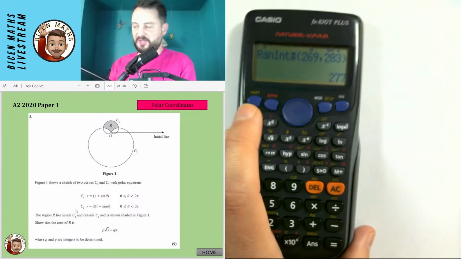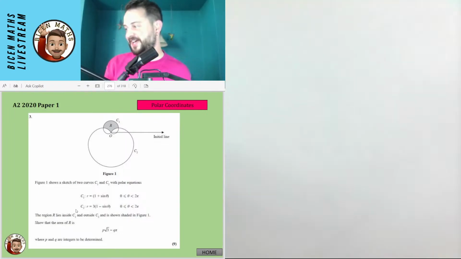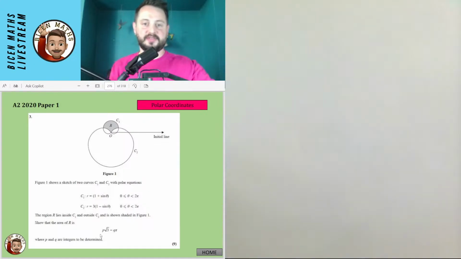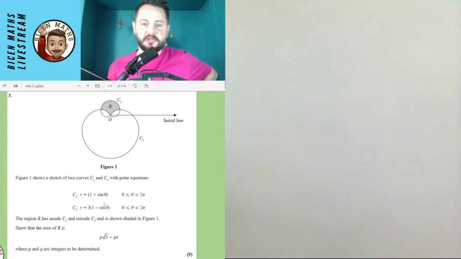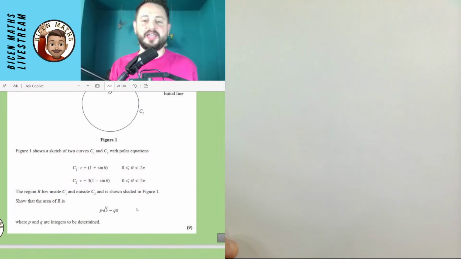Fantastic. Let's do this one instead. Okay, let's do this one that we've got. So it's been selected, 277, and it says here, let's see if I can still see this on the page. Good. It shows a sketch of two curves, C1 and C2, with these polar equations. The region R lies inside C1 and outside C2, as shown shaded in figure 1. For 9 marks, show that the area is p root 3 minus q pi.